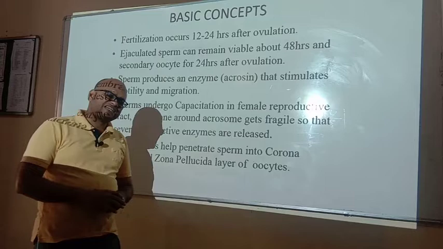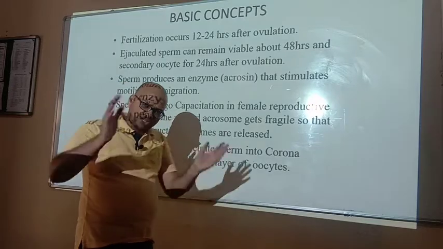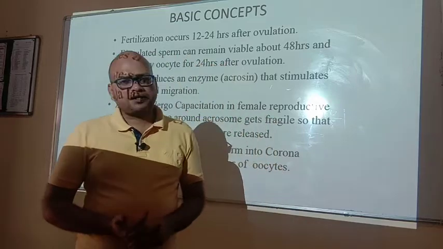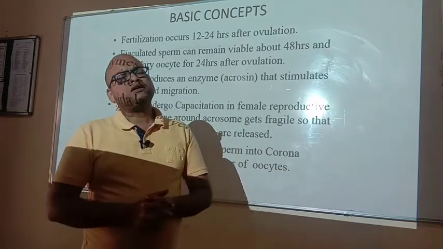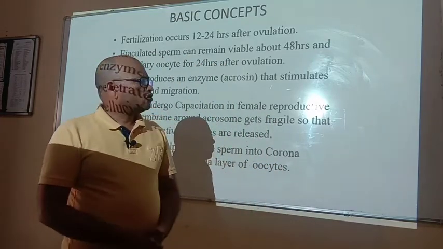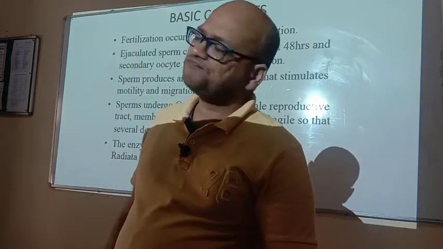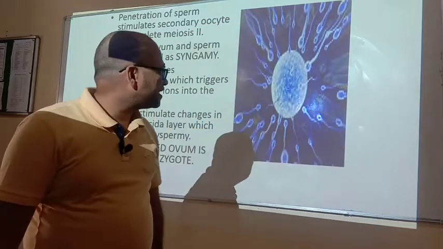Corona radiata is the group of cells found around the ovum or female gamete, and zona pellucida is the outermost layer of the egg cell or the ovum. So by the help of acrosomal enzymes,